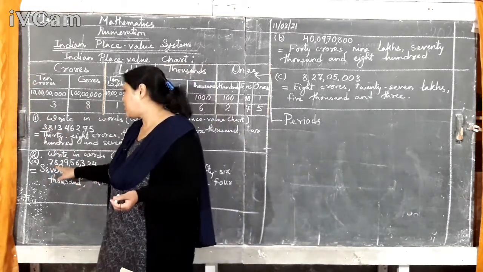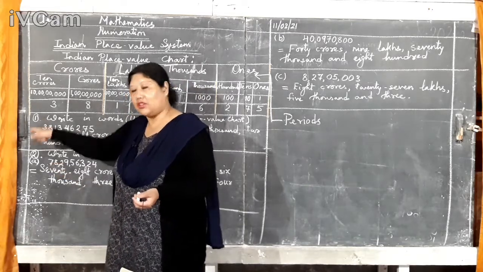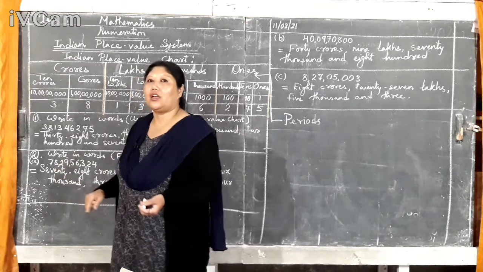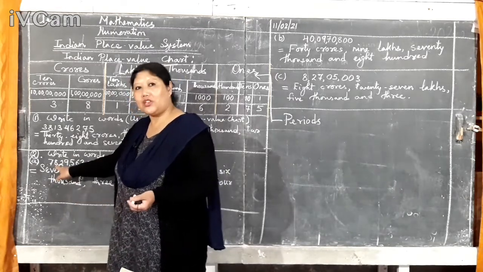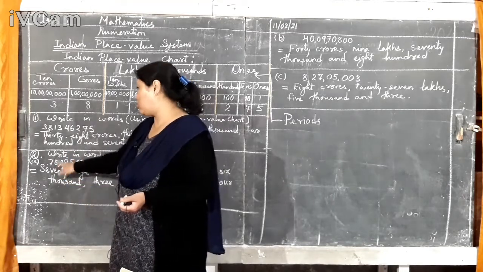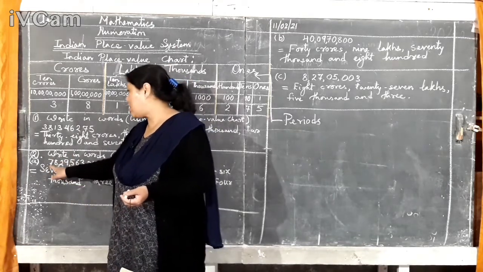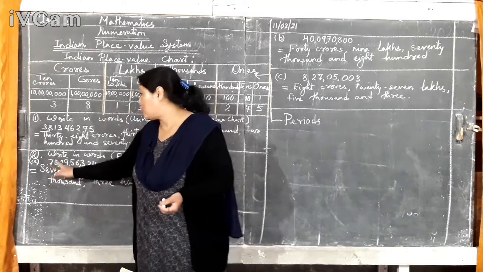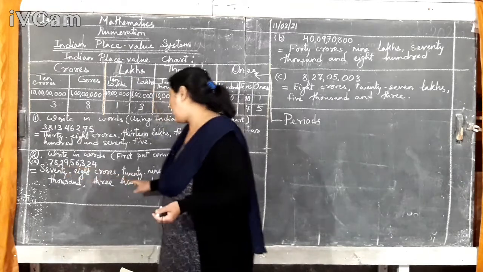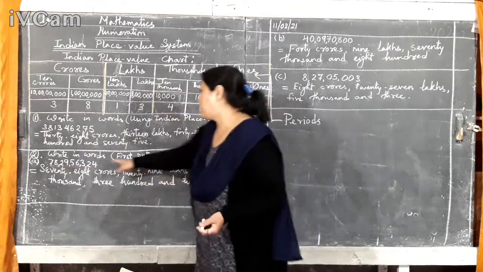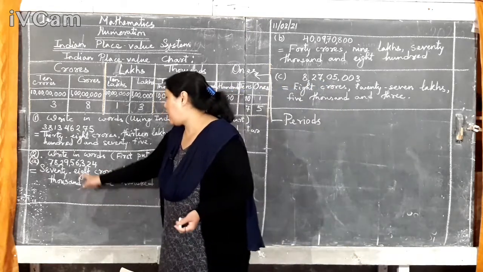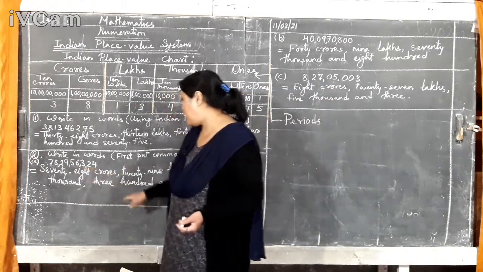So if 2 digits, it will be ten. The last number will be ten crores, and if it is one digit only after that, then it will be in crores. Okay, it will be 8 crores. But if there is another number here in ten crores, you have to say it together. 78 crores, 29 lakhs, okay, and 56,324.